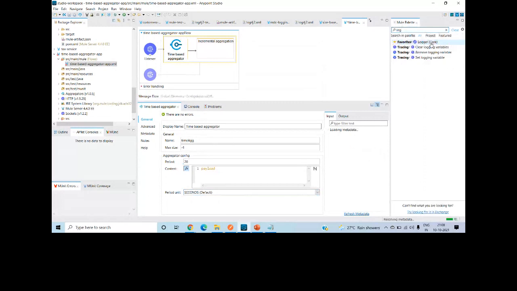I will again say output, application JSON, payload. Okay, so done. Then you can create a listener,